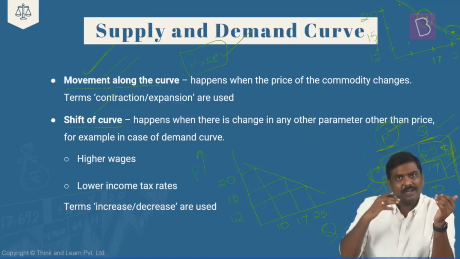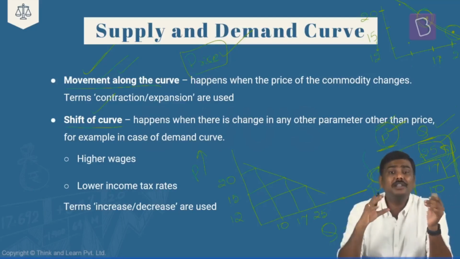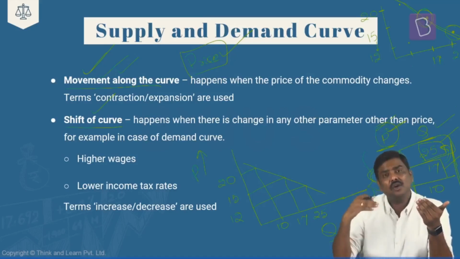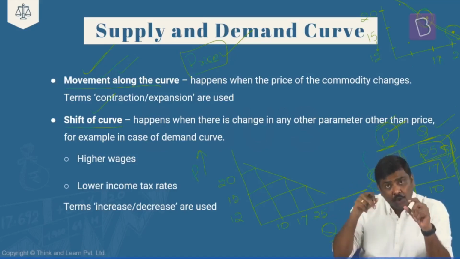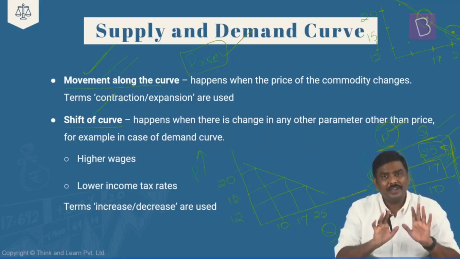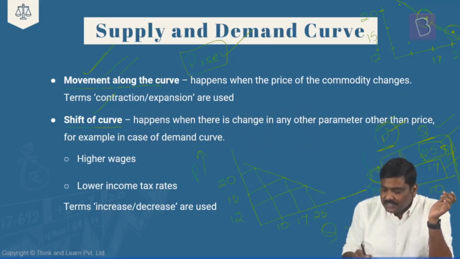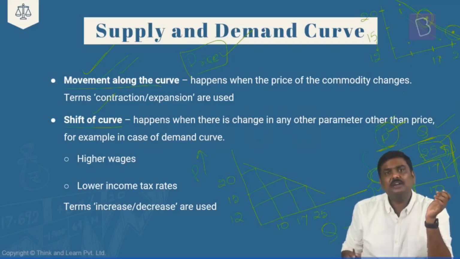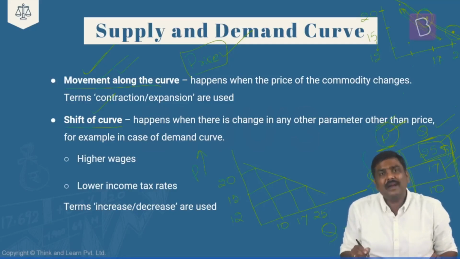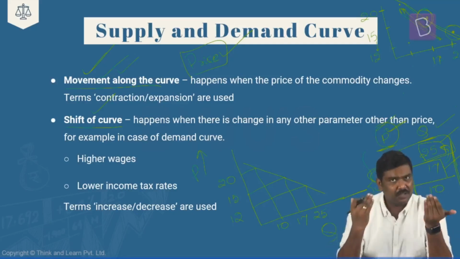Whenever you're talking about the movement along the curve, you're talking about the price variation of the commodity. And when the price variation happens, the demand also should vary. And the new coordinates will basically fall on the demand curve which we have already drawn. And that is the precise reason this is referred to as a movement along the curve. Either the movement will happen in an upward manner like this or a downward manner like this whenever there is a variation in the price.